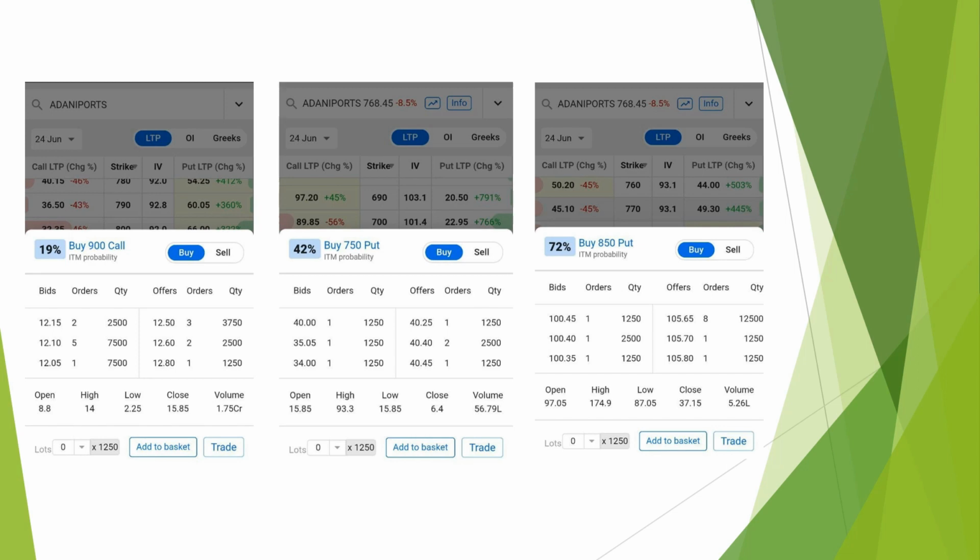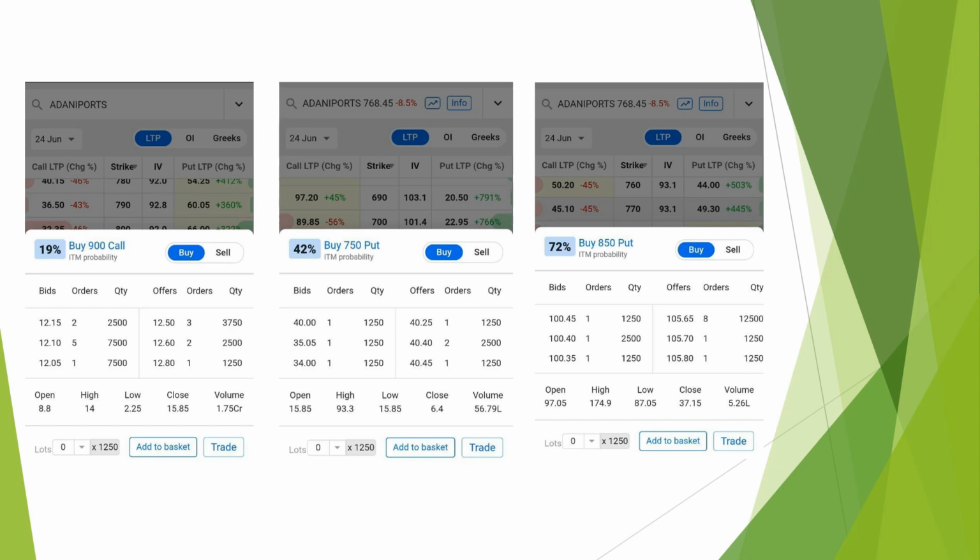Another scenario is that you see this one, the 900 strike call on the screen, right? So what is the low? 2 rupees. What is the high? 14 rupees. In this panic situation, what happens is call prices would be corrected like anything.